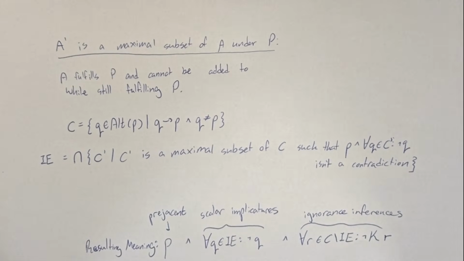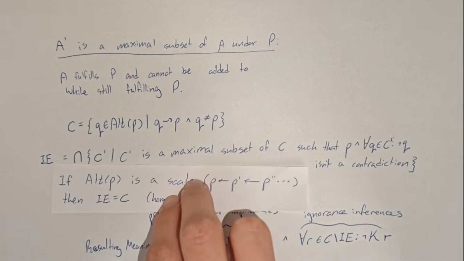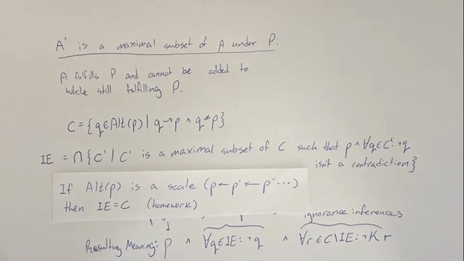I'll also point out, and you can prove this by yourself, that if the alternatives to the prejacent are a scale, like some, most, and all, we get that the set of innocently excludable propositions is just equal to the set of stronger alternatives, and so they are all negated, and we get the same meaning we got from the previous theory. Now this is just the tip of the iceberg. This whole thing is far from being a complete theory of scalar implicatures, and it just goes to show how human language is so much more complex than we realize, and also how math can be applied to just about anything.